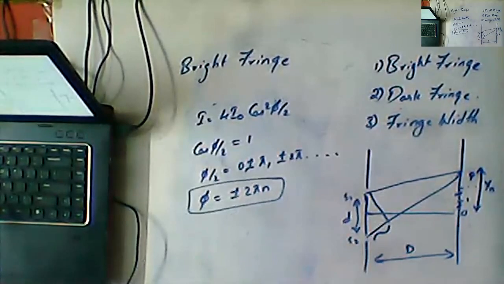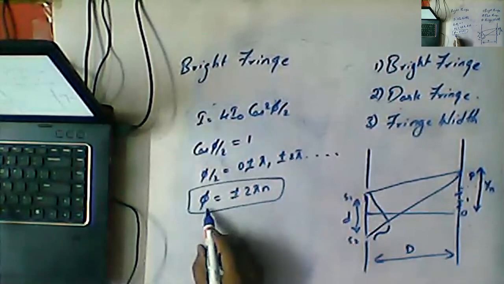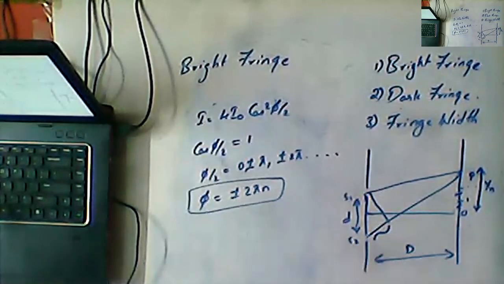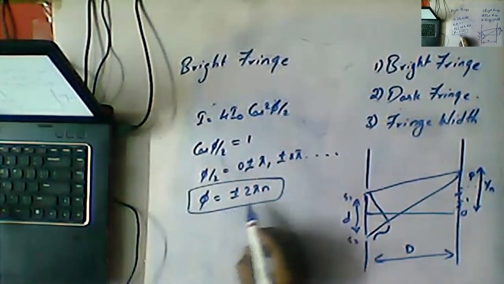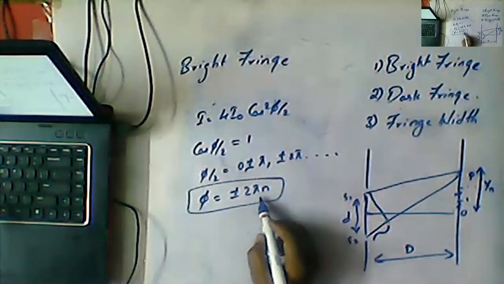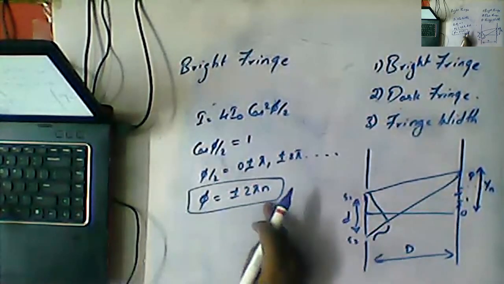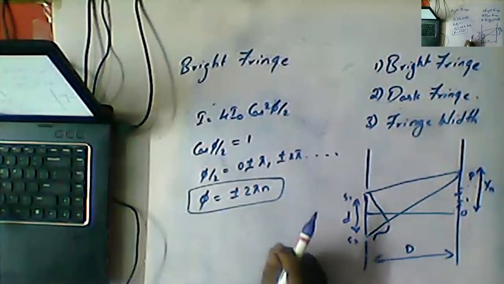If the phase difference between the interfering waves is plus or minus 2 pi n, then both waves will undergo interference, which one? Constructive. That is, it will give the bright fringe. Or simply, for a bright fringe, the phase difference will be an integral multiple of 2 pi, 2 pi n, where n is the order of the fringe.